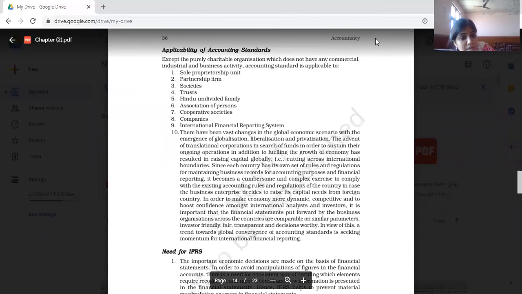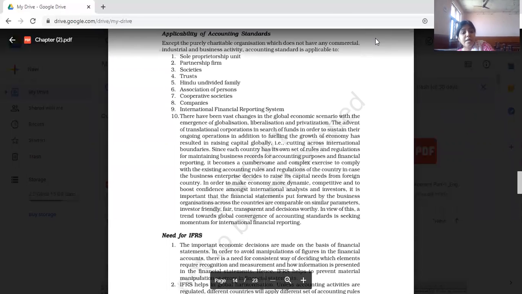Applicability of the accounting standards: a proprietorship unit is a single owner business, a businessman or owner, a single entity business. A partnership has more than one person, that is two or more than two.